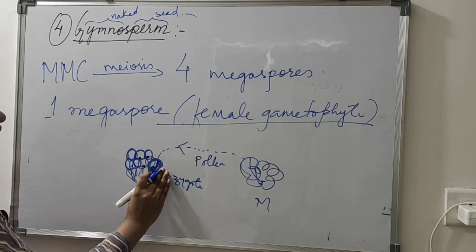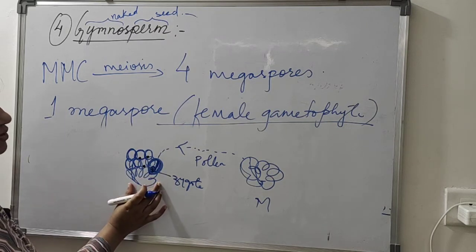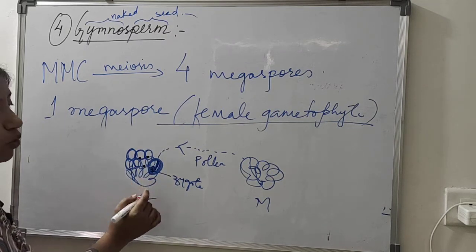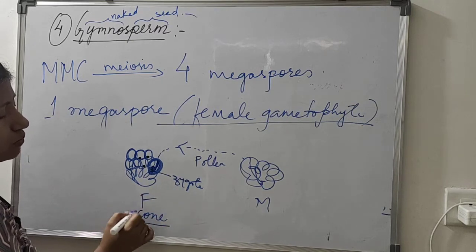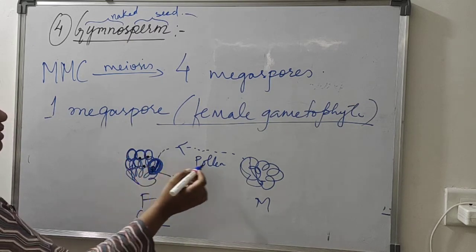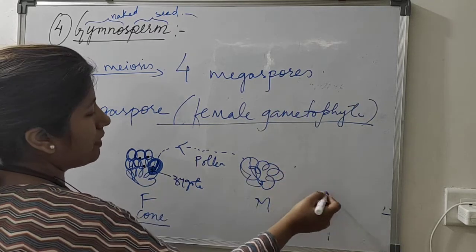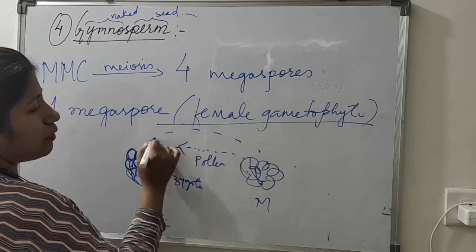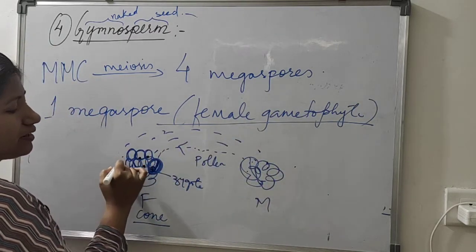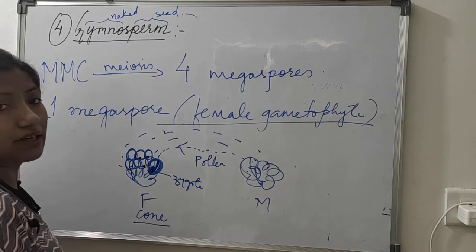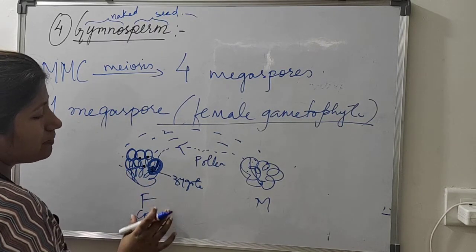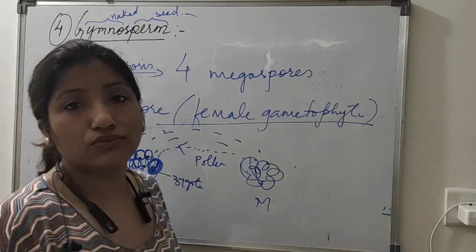Suppose there are 10 ovules or 10 megasporophylls in one cone. In this one female cone there are 10. Many pollens from different plants will fall on this, and all 10 egg cells will be fertilized. Then from one female cone, 10 seeds will be produced.